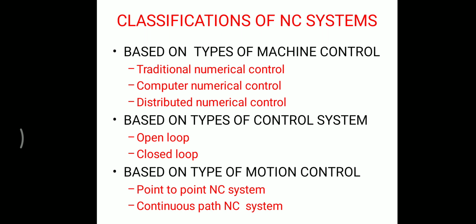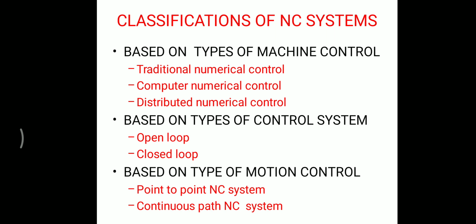Next, we are going to see the classification of the NC system. So how is the machine control classified? Here NC systems are classified on the basis of types of machine control, types of control system, and type of motion control. Based on the type of machine control, it can be classified into three types: traditional numerical control, computer numerical control, and distributed numerical control.